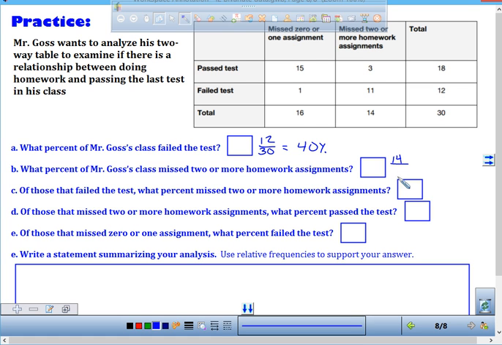And what is our total that we're going to divide by? 30. That's his whole class. I asked of his class. So 14 divided by 30 is what? 47%. 46 or 47? 47 because you have to round it. It's 46, but it's repeating. So we'll round to 47.